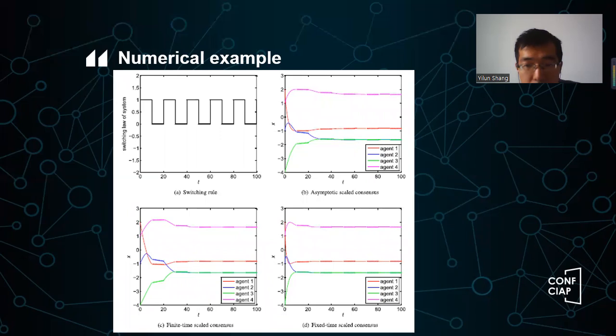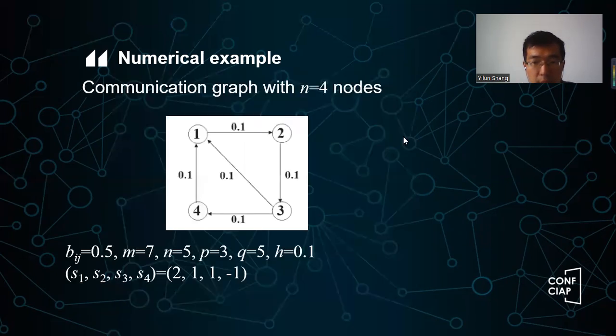So we have 3 figures. Figure B on the top right-hand side shows the asymptotic scaled consensus. That's the trajectory of these 4 agents, and you will see they reach scaled consensus. If I go back to the previous slide, you will see S1, S2, S3, S4, that's 2, 1, 1, minus 1.